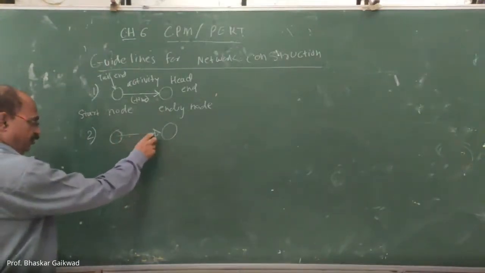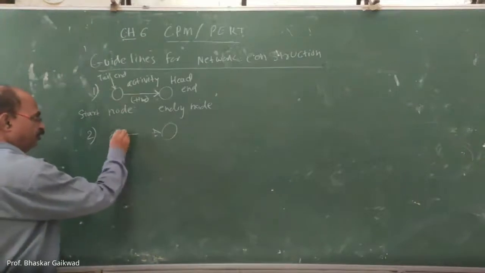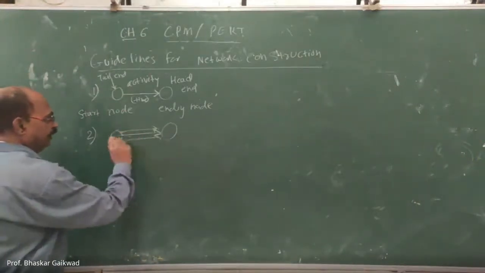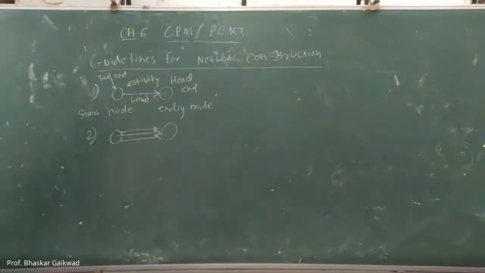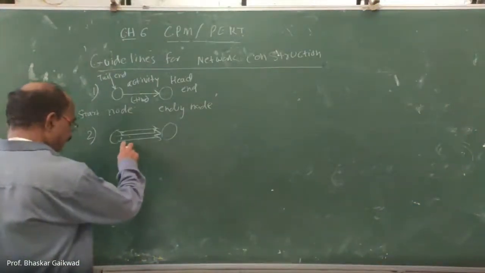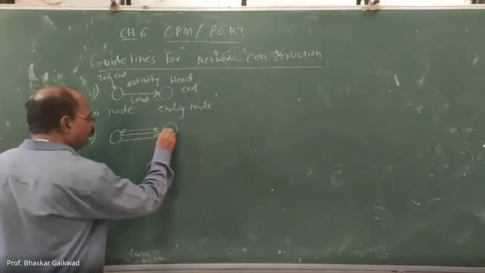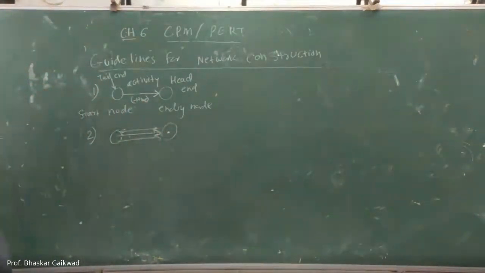Not like this, with many activities in between. Only one activity should be there. Then no two activities with the same start and same end. Two activities should not come to only one place. This is one guideline.